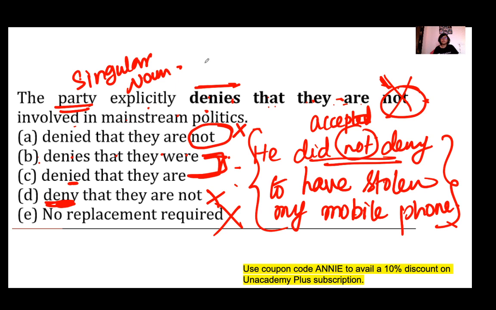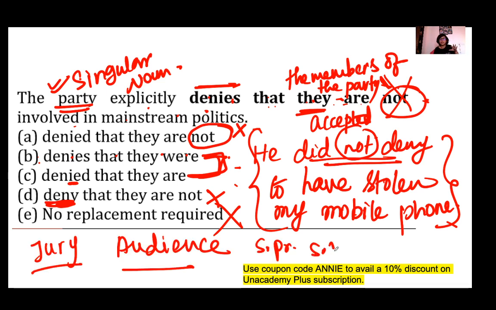Yeah, they, for whom? This one, they is not being used for the party. They is not being used for the party, but for the members of the party. Okay, got it? This is a collective noun. This is a collective noun with a singular verb, but that's why here they has been used. They has been used for talking about the members of the party, that the members of the party were not involved in any politics, in mainstream politics.